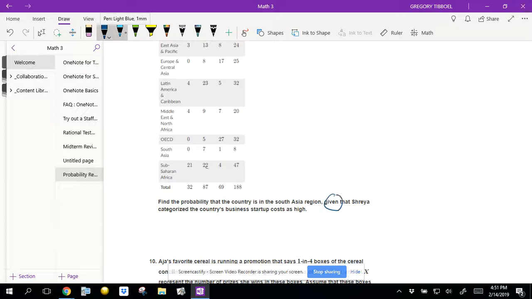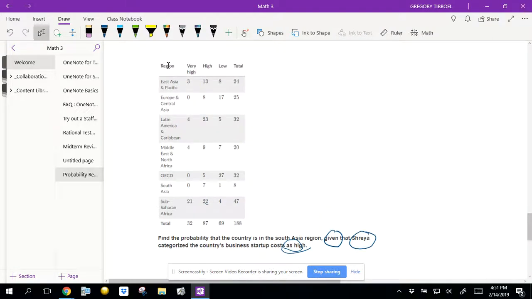Okay, given. So what does given do? It changes what we're looking at. So Shreya categorized the country's business as high. So we're given that they've categorized it as high. So what does that mean? We're only looking at the high column. So once we say given, we are only looking at this column right here. So that's what given means.